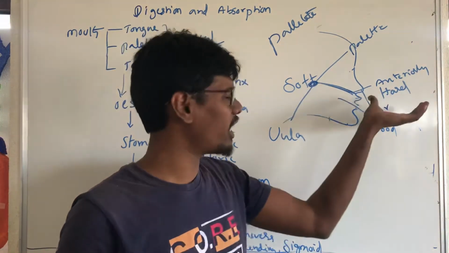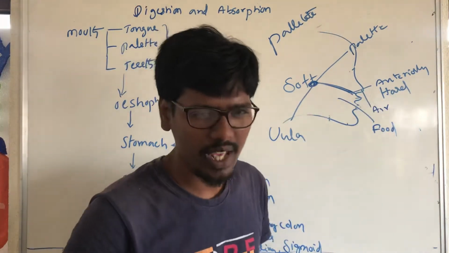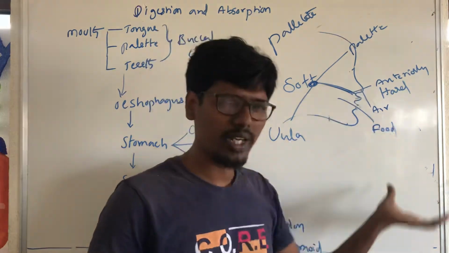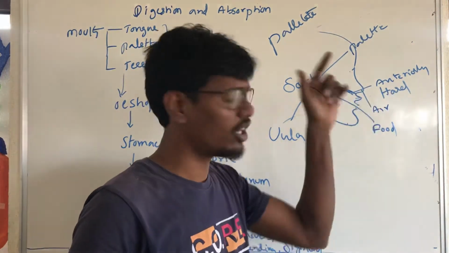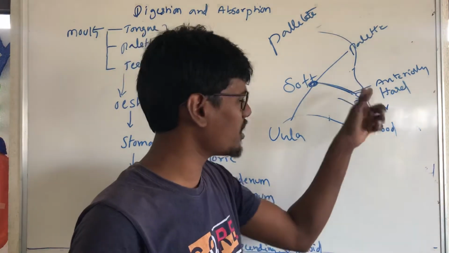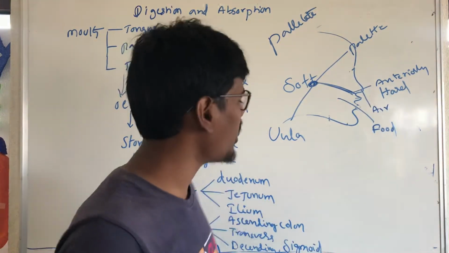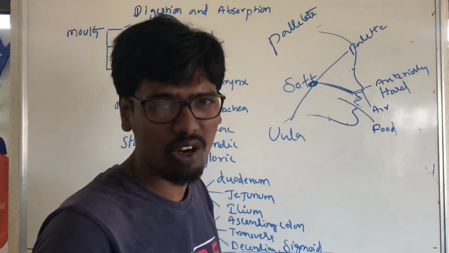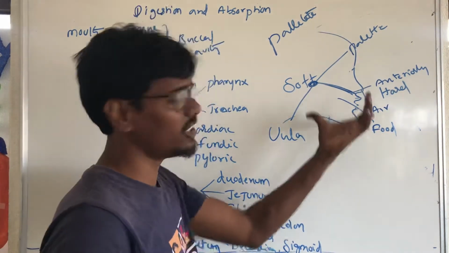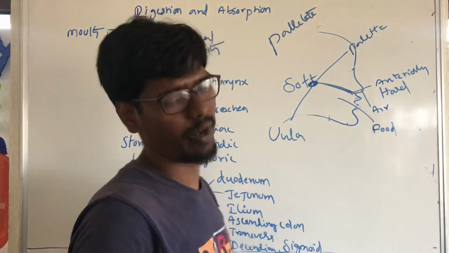Anteriorly it is the hard palate. It separates two passages: one is the air passage, another is the food passage. The hanging structure is called the uvula. So this is the palate.